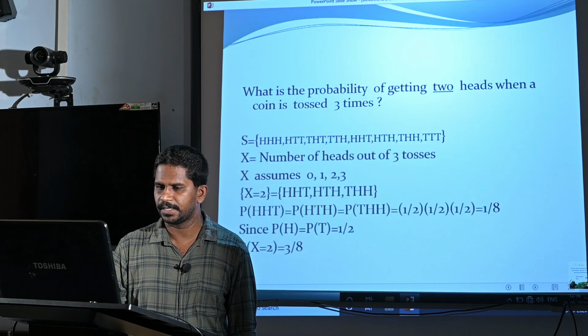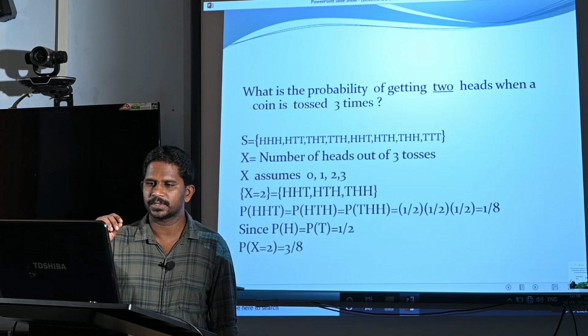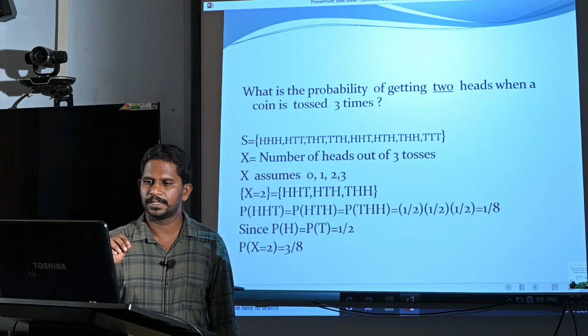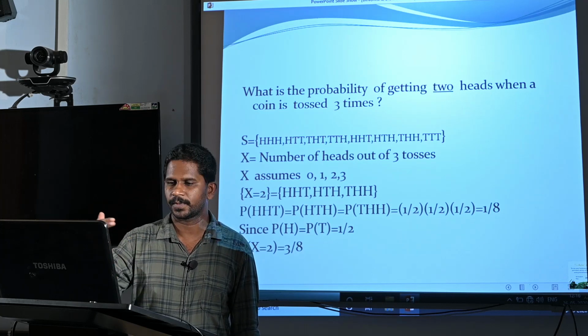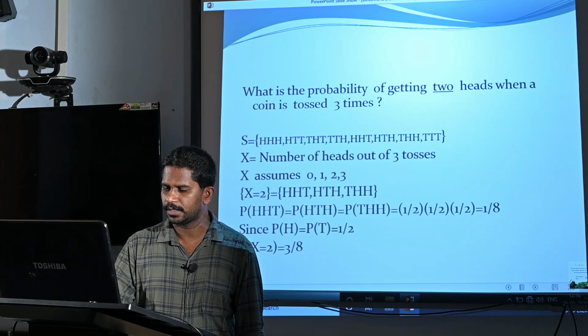So, this is very difficult, because if we toss instead of 3, suppose n equal to 25 and x equal to 15 or 16, then it is very difficult to get these values directly. In this case, you can use binomial distribution.